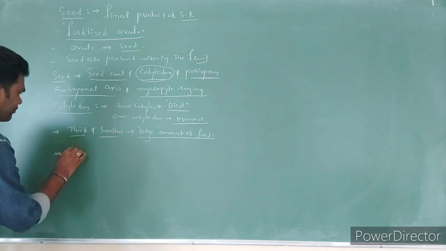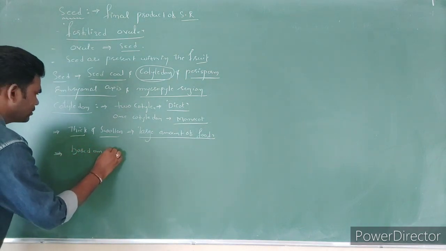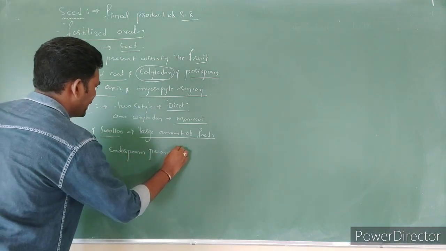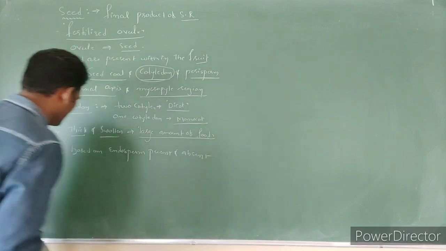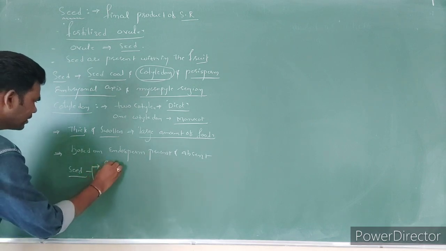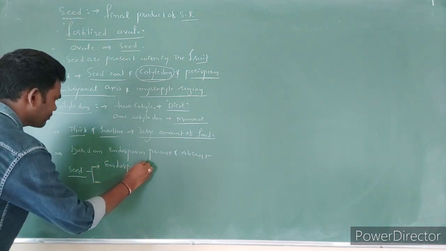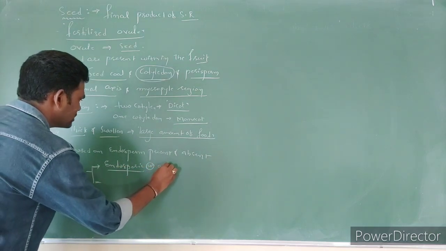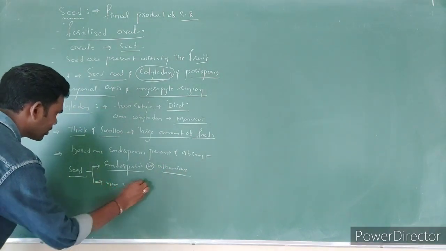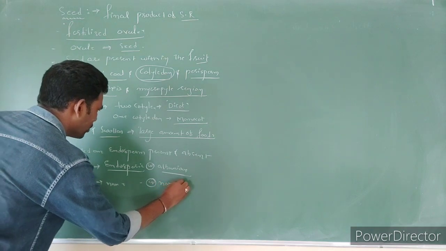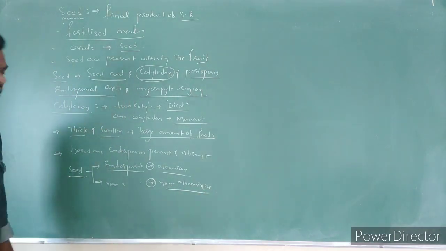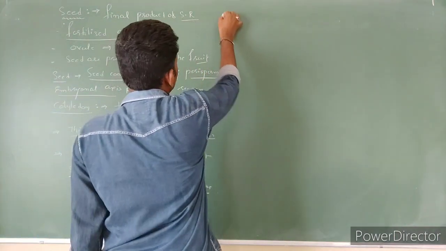Endospermic seeds are called albuminous seeds, and non-endospermic seeds are called non-albuminous seeds.